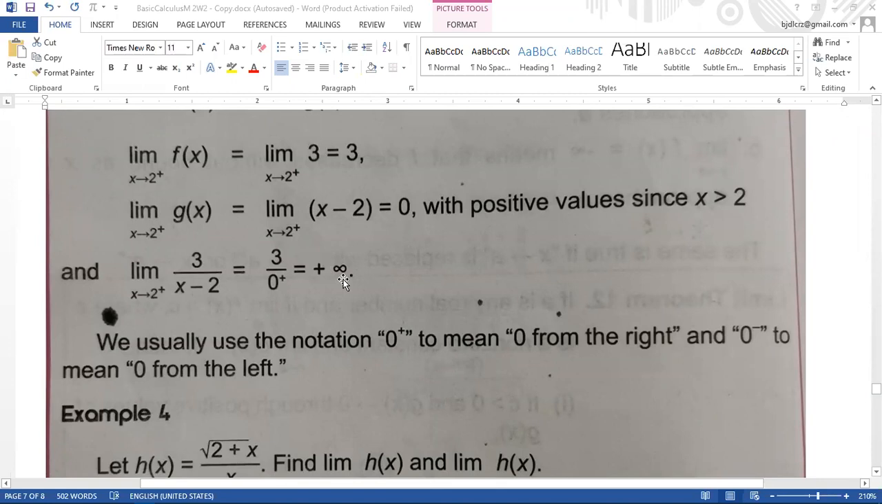So we usually use the notation 0 raised to the power of positive to mean 0 from the right and 0 raised to the power of negative to mean 0 from the left.